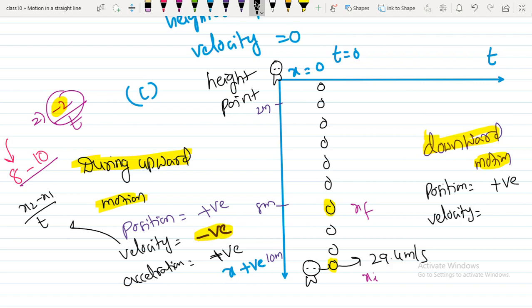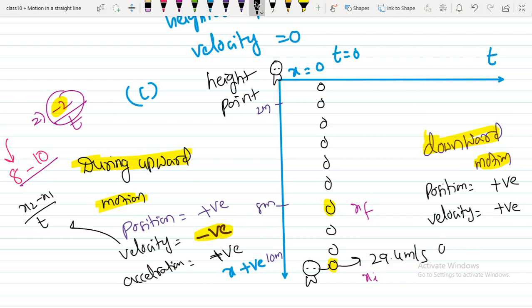This time the object is falling, so the change in position becomes positive because the final value becomes more than the initial value. So it becomes exactly opposite to the first situation.